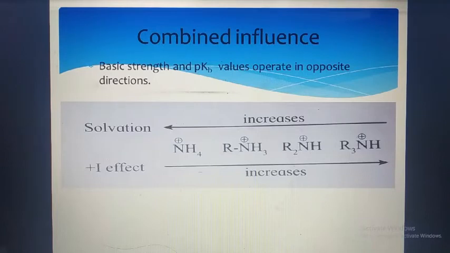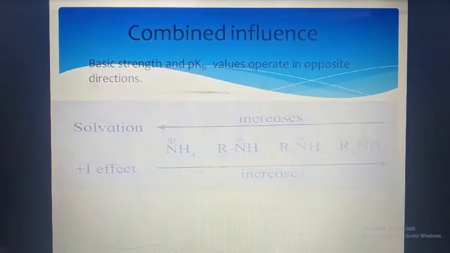You can see two arrows given, where solvation is exceeding in the left hand direction while plus I effect is exceeding in the right hand direction. That means if the combined influence is there, these two influences work in opposite directions.